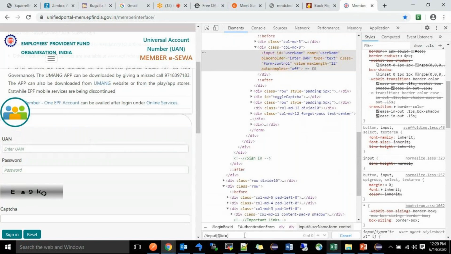Username. You can write it in single quote or in double quote, and it is case sensitive. Once I write the XPath, it should get highlighted. See, the enter UIN text field is there, it will get highlighted if it is correct. If it is wrong, it will not get highlighted.